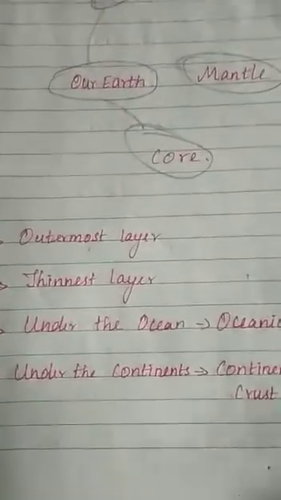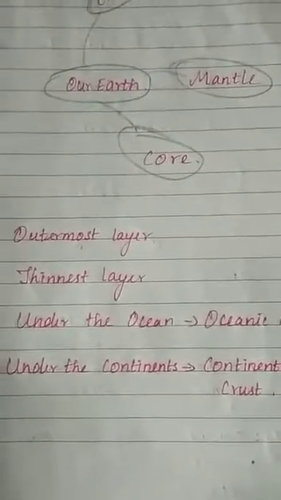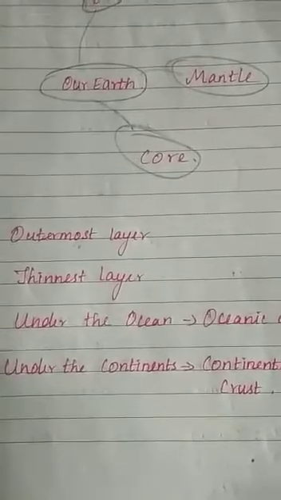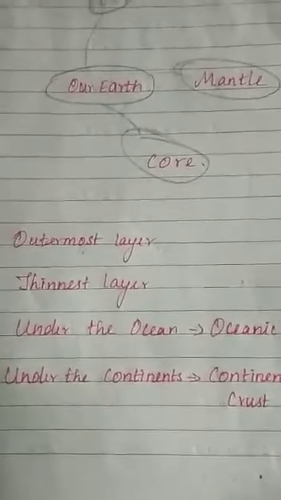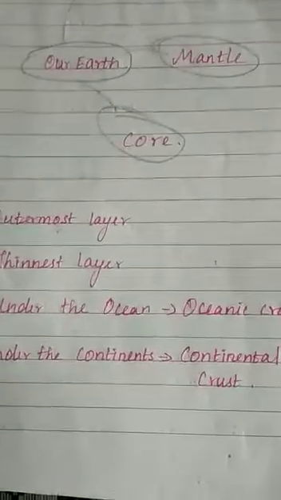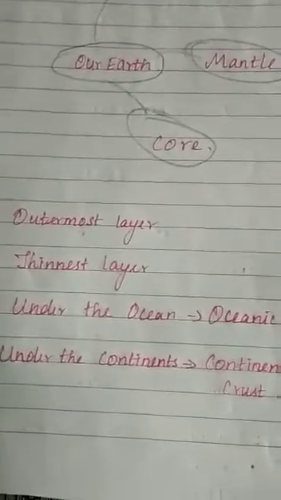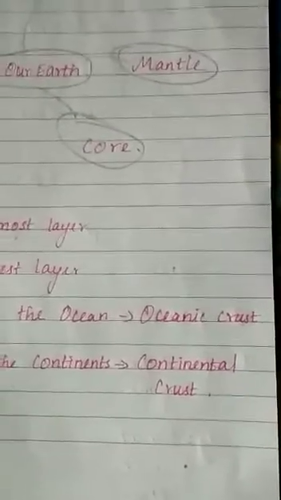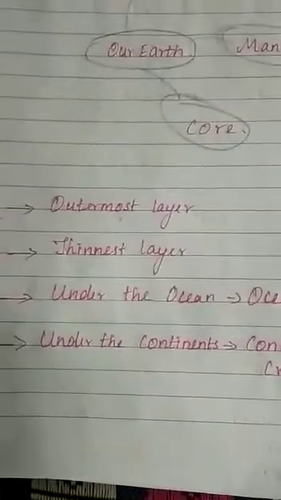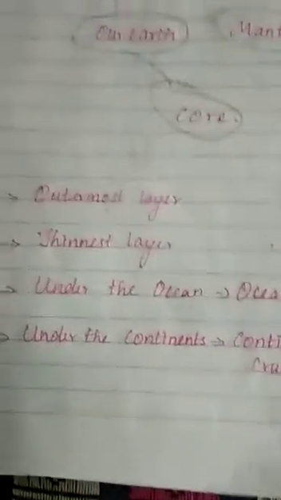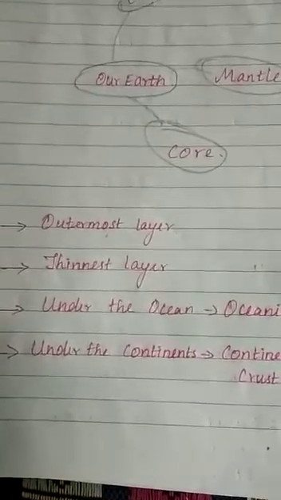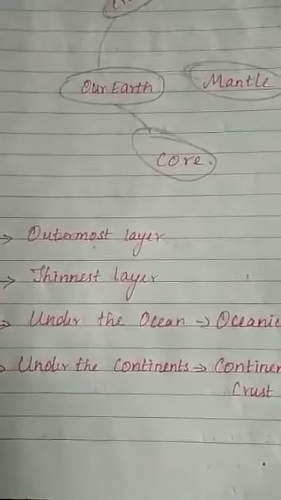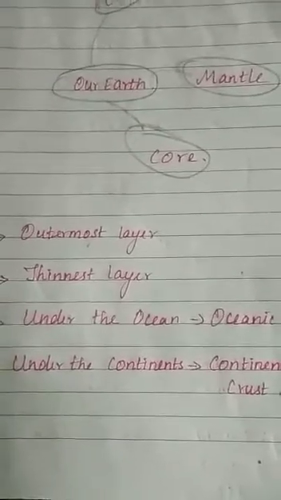So this is the thinnest layer of Earth. The Earth's crust only accounts for about 1% of the entire volume of our planet. The crust under the ocean is called oceanic crust. And the crust under the continents is called continental crust. Oceanic crust is 5 to 8 kilometers deep and continental crust is 30 to 50 kilometers deep.